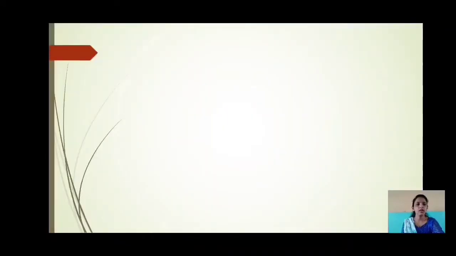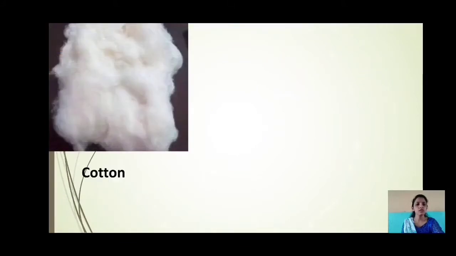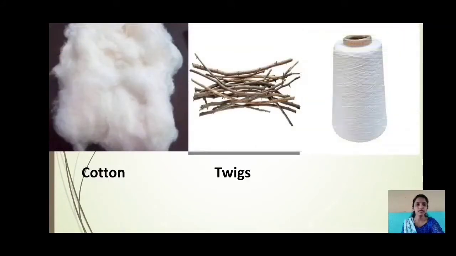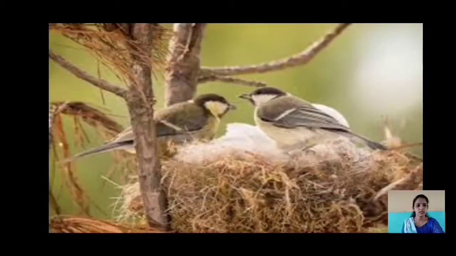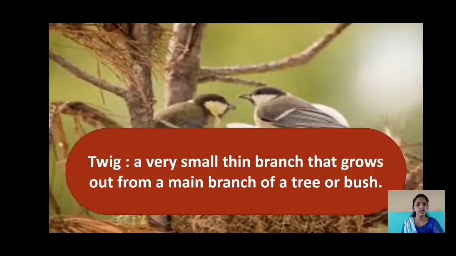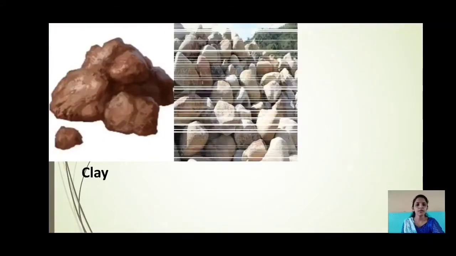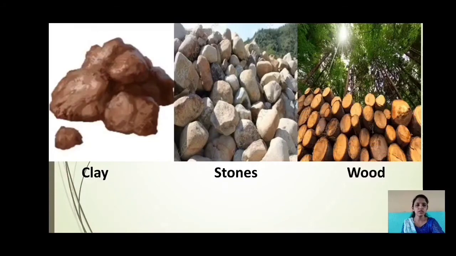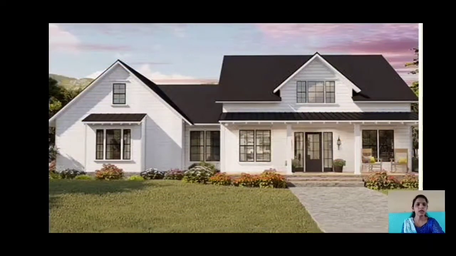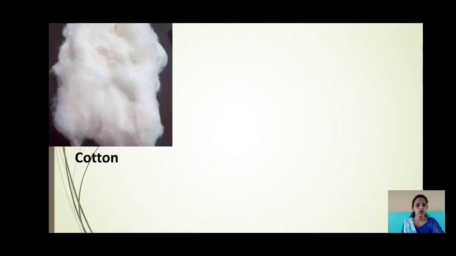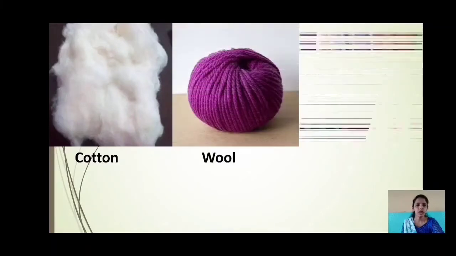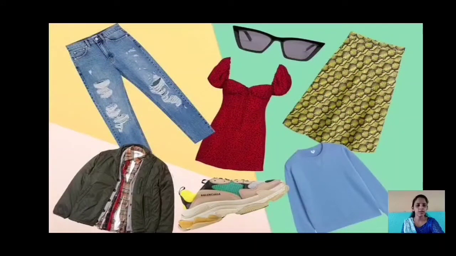For example, birds require cotton, twigs and thread to build their nests. Twig means a very small thin branch that grows out from a main branch of a tree or bush. Man needs clay, stones and wood to build houses. Man needs cotton, wool and silk to make clothes to protect his body.